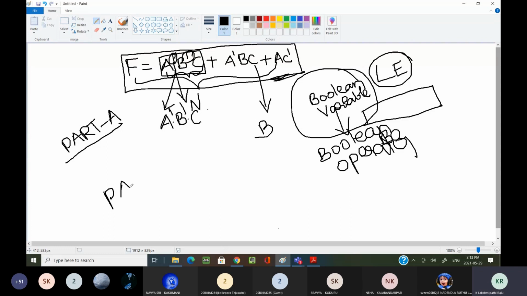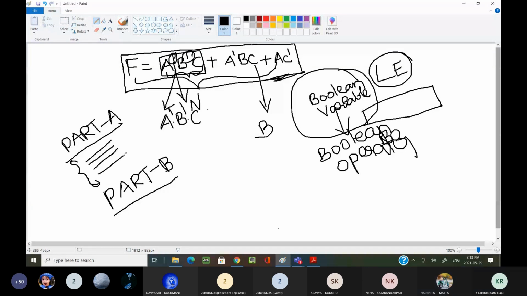Two sections. What are the two sections? Part A and part B. What about part A? Ten questions, one mark each.